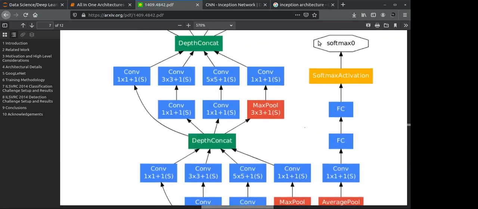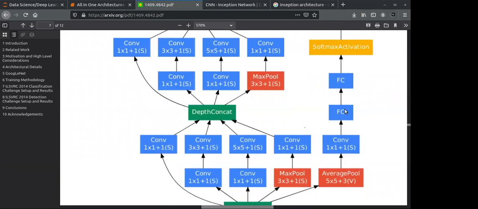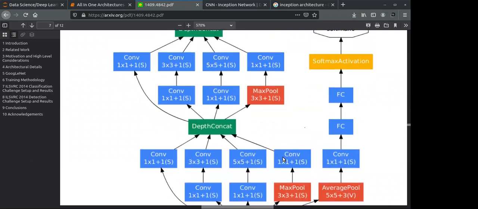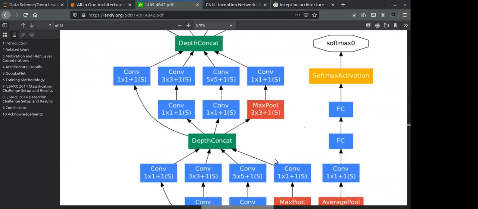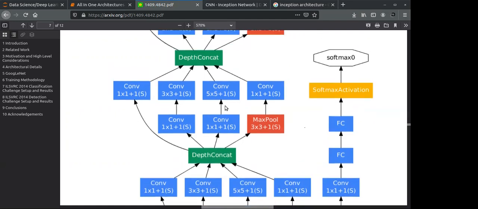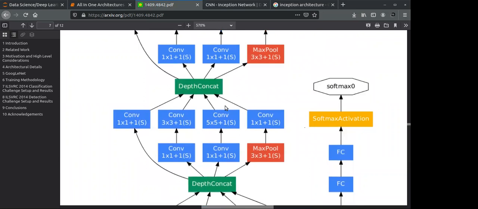If you see here, you will find some output. You will see some output layer with softmax functions here. Why does this come into the picture? For now, just look at the structure of this GoogLeNet, or Inception net, whatever you say, the meaning is the same.